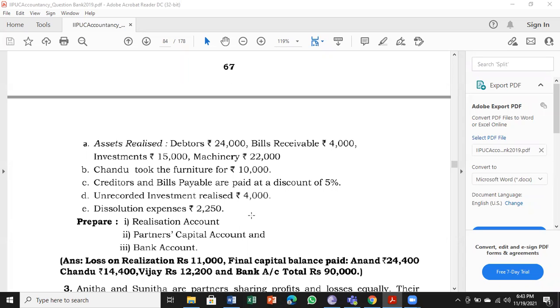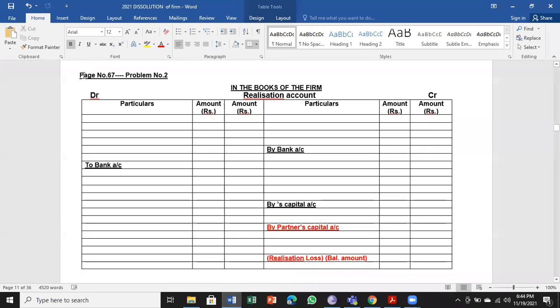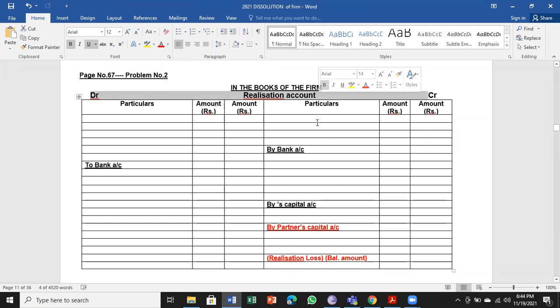Next, dissolution expenses 2,250. So it is also similar to the unrecorded expenses here, which is to be paid. So any amount paid will come onto the debit side of realization. Any amount coming in will be recorded in the credit side of realization account. So here, cash in hand, cash at bank is the new one. Other than that, not much. It is going to be the same. So page 67, problem number 2, realization account.